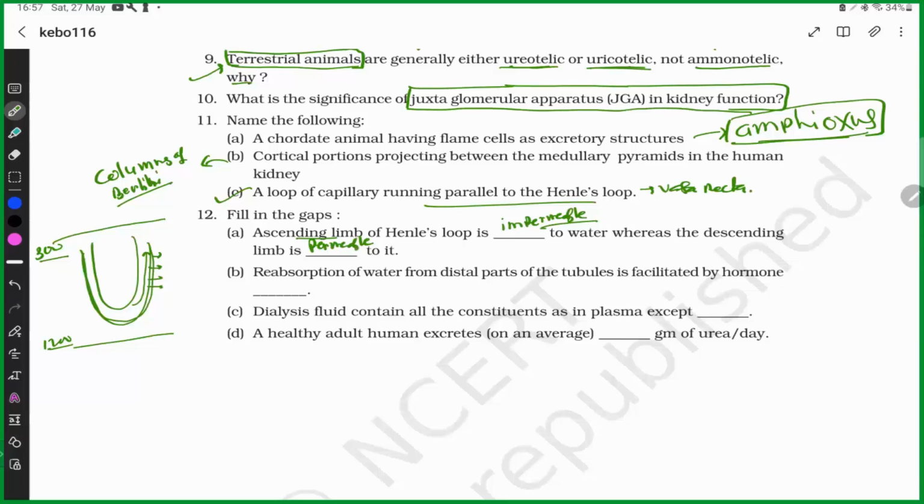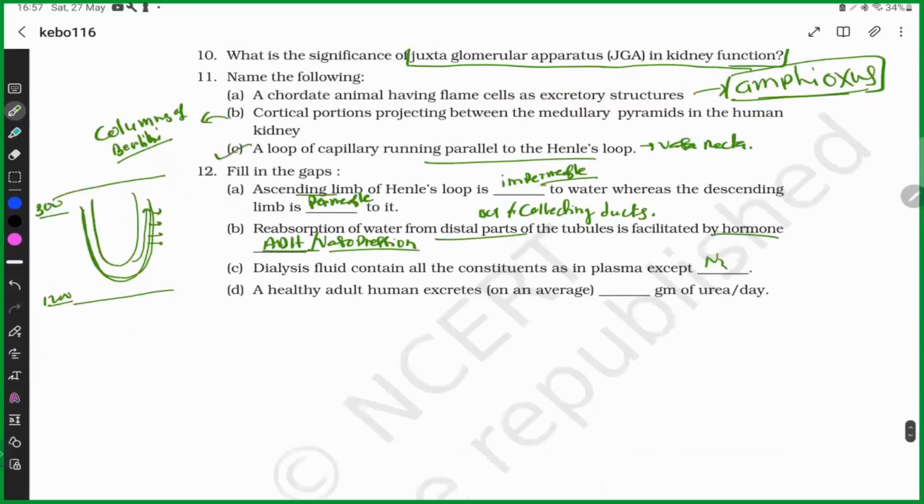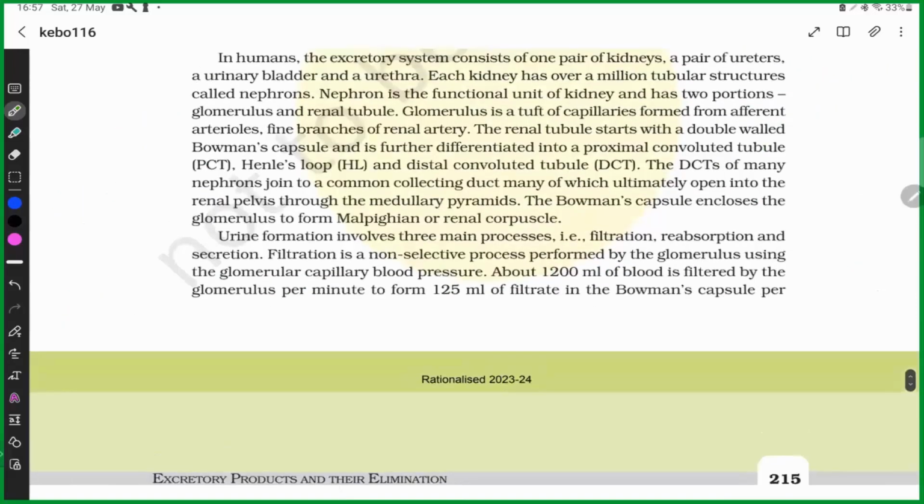Reabsorption of water from the distal parts of the tubules is facilitated by the distal part, meaning the DCT or collecting ducts, by ADH, also called vasopressin. Dialysis fluid contains all the constituents as in plasma except nitrogenous waste products, right? Urea. A healthy adult human excretes how much? 25 to 30 grams. Okay, that's all for today.